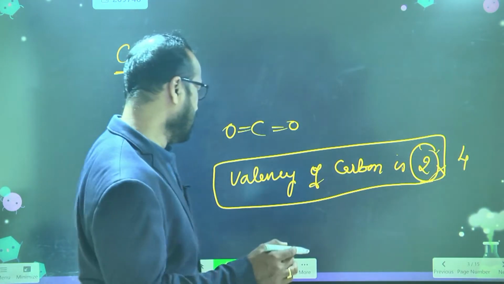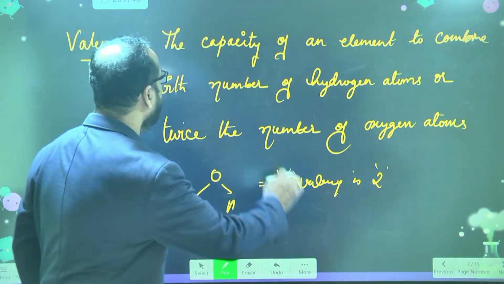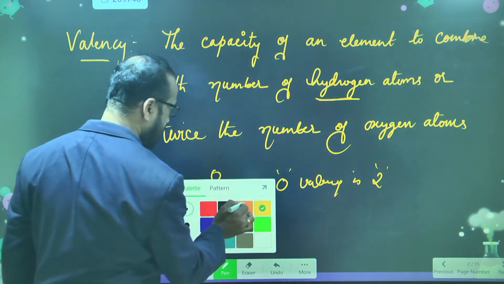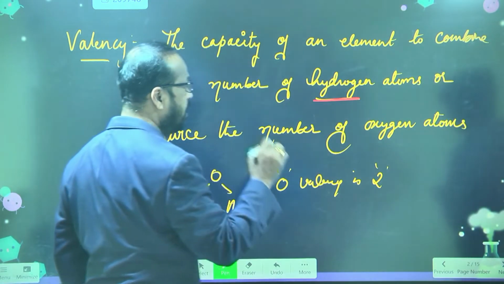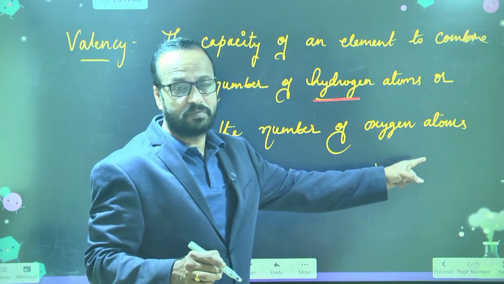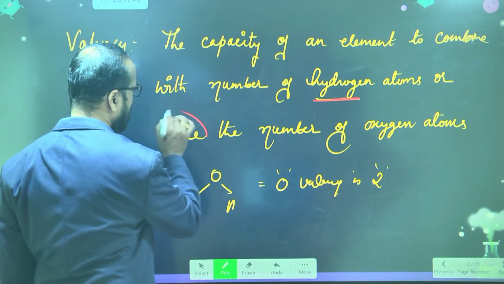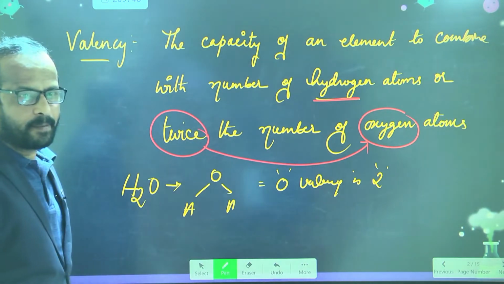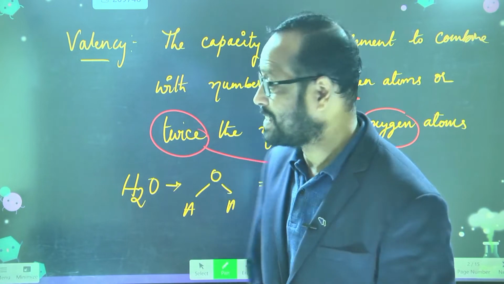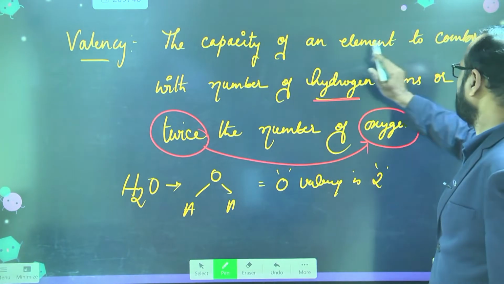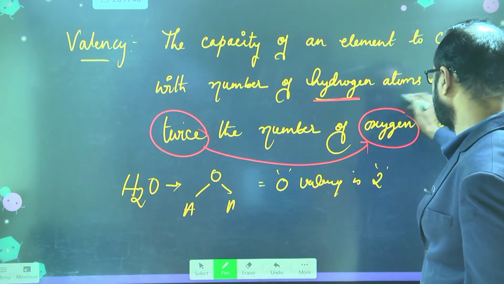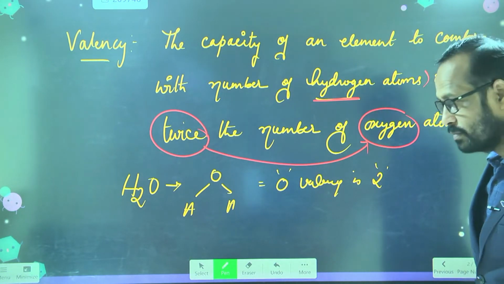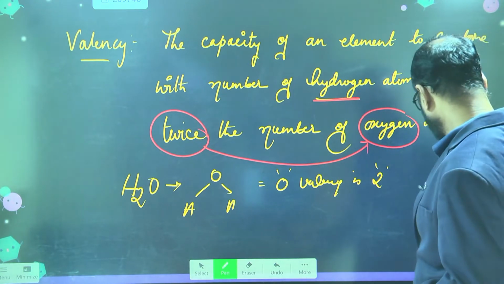How? Then you see here, in the previous slide what I gave, the capacity of an element to combine with the number of hydrogen atoms, or twice the number of oxygen atoms. Twice means what here? Double.